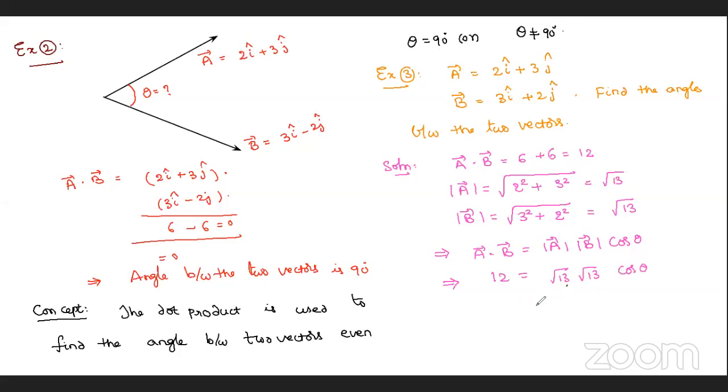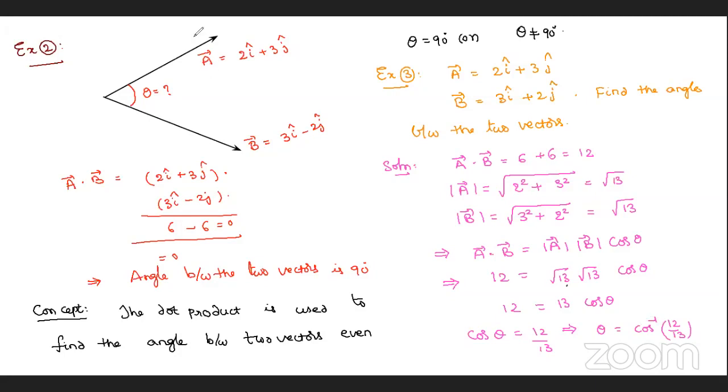This becomes 13. So therefore cos theta is equal to 12 by 13. Theta is equal to cos inverse 12 by 13.